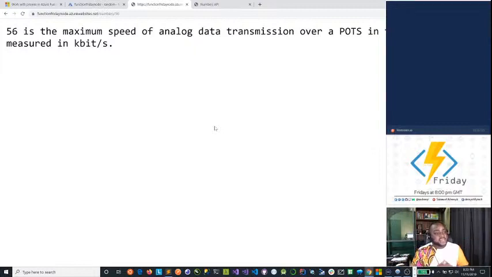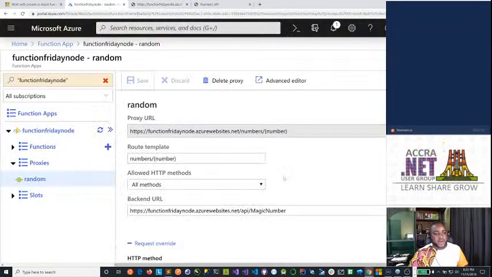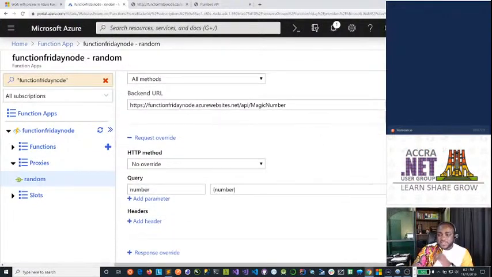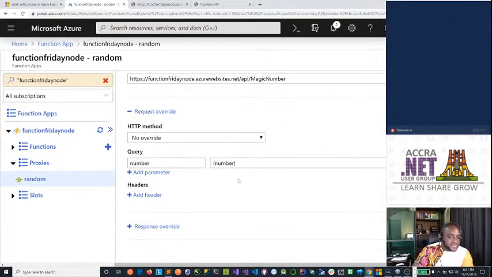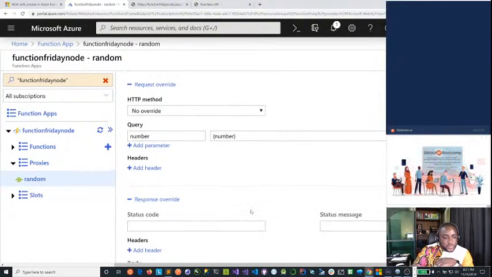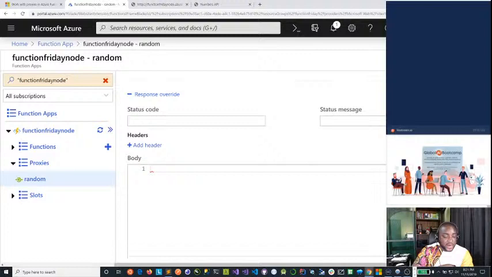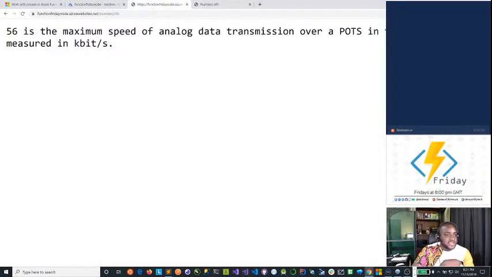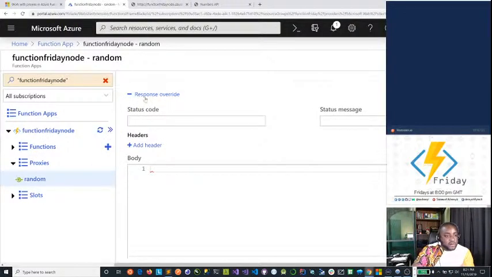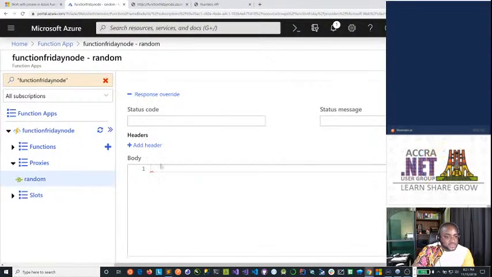So that is how to create function proxies, and that is how to pass the parameters into it. Now, it's not just variables, okay? There's something you should know. It's not just variables or parameter override. You can actually do a complete response override, all right? So instead of the response coming in as, in this case here, 56 is the maximum, whatever, instead of this coming in, you can actually override the response that is coming.